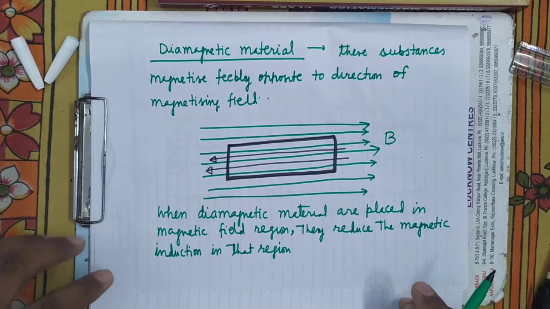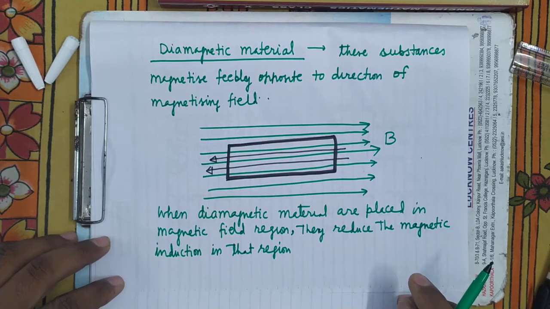It's clear. But this reduction will be very feeble. Why will it be very feeble?